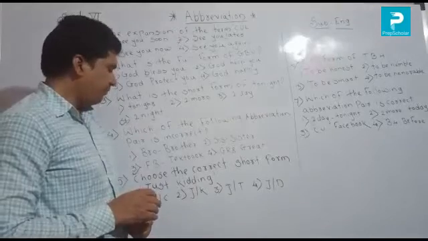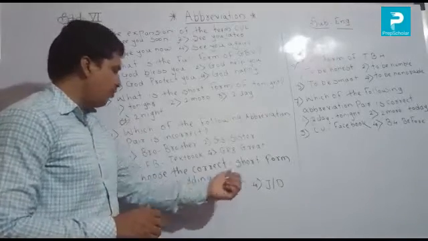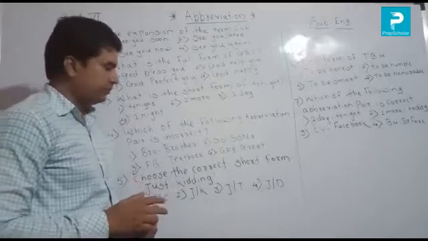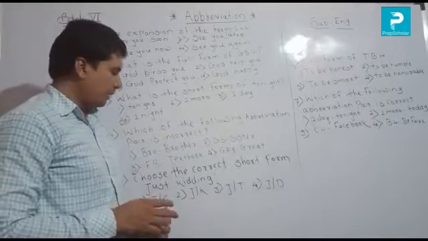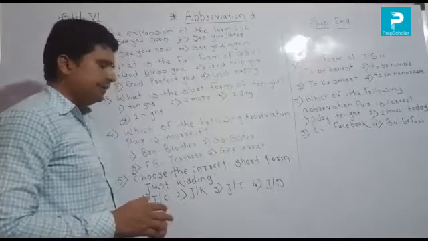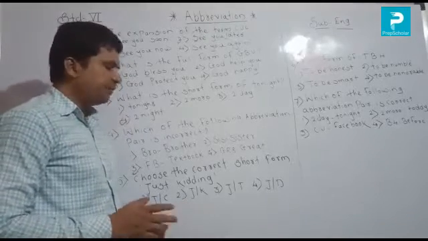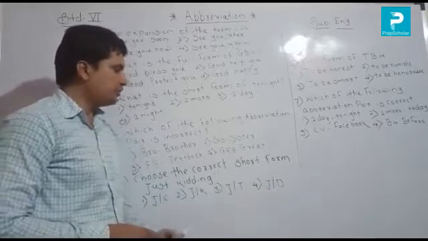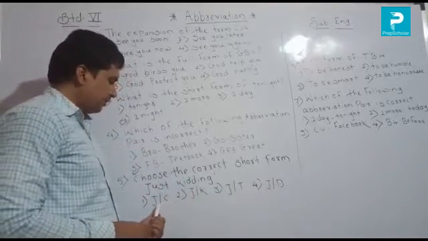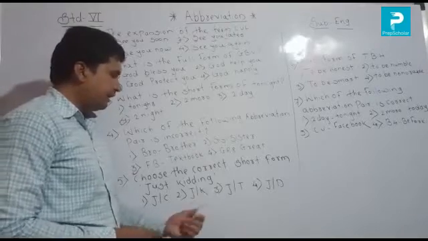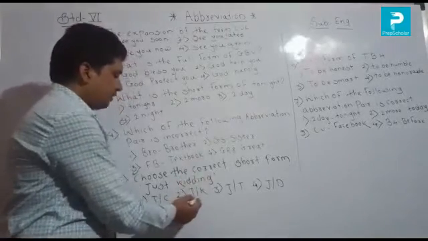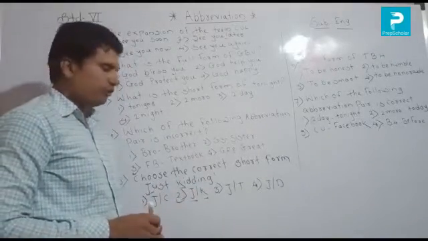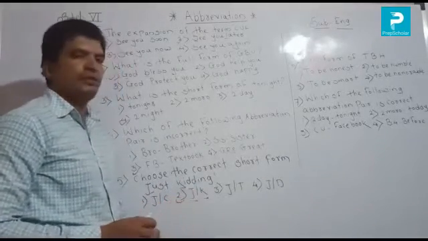Next one, 5th number, choose the correct short form of just kidding. So we choose the short form of just kidding. Option 1, JC. Second, JK. Third, JT. And last one is JD. So which is the short form of just kidding here? JC no. JK is correct here because J for just, K for kidding. Option number 2 is correct.